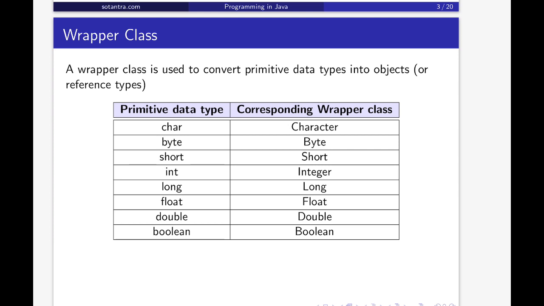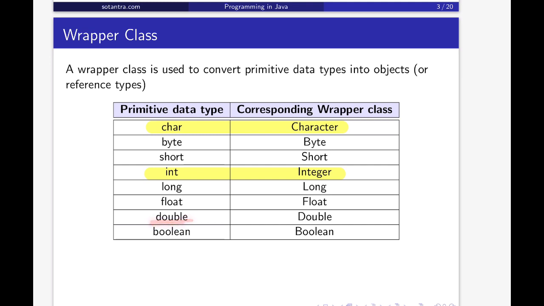Except for character and int, all the wrapper classes we get by just converting the first letter of the primitive type to capital. Here you can observe, it is float, so just make this f a capital F and we get the wrapper class.